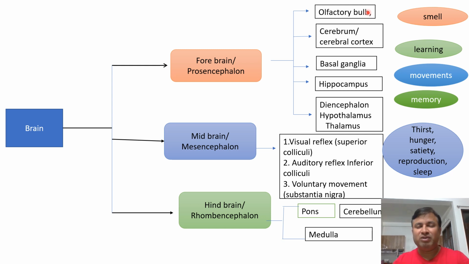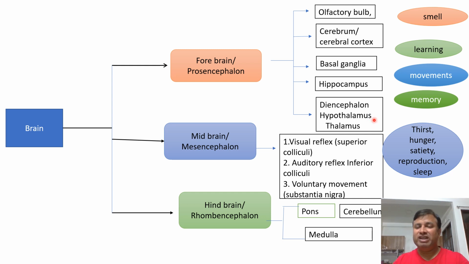Olfactory bulb is responsible for the smell, while cerebrum or cerebral cortex is the main region of the brain and it is responsible for learning and reasoning. Comprehension, understanding area and speech area are all present in the cerebral cortex. Basal ganglia is responsible for movement and apart from movement it also has some cognitive functions. Hippocampus is the main area of the brain responsible for memory, especially semantic memory.